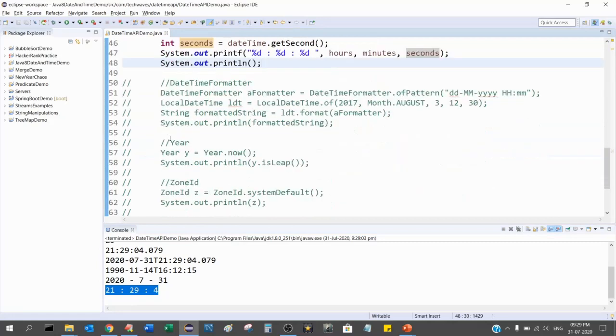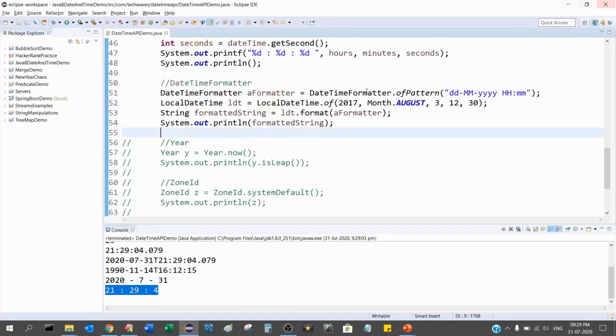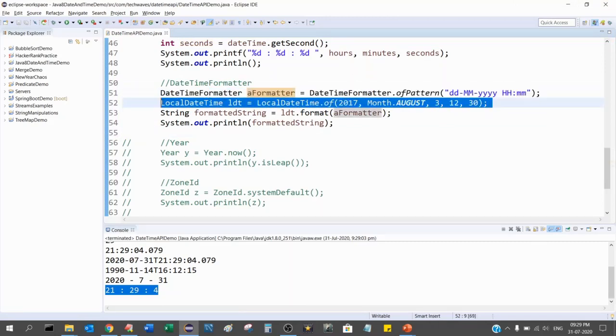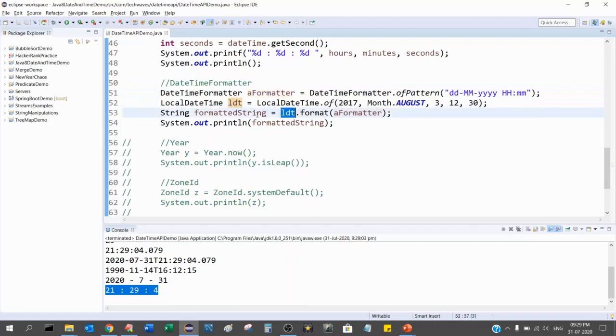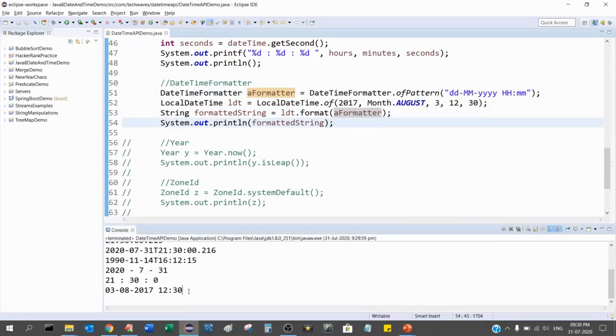The other way which I talked about in the slide is the DateTimeFormatter. So let's see this. I have already explained that there would be a formatter of a particular pattern. Then I take any date time, and then that date time dot format with the formatter which I have declared here. Let's see what output it gives now. See this, this is my day, month, year, and hour and minutes. So my pattern matches, right?